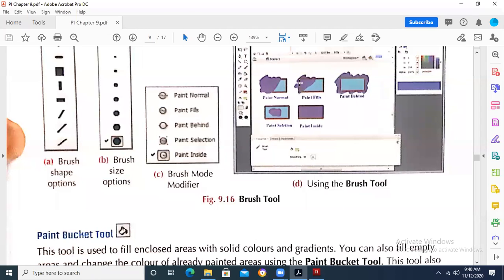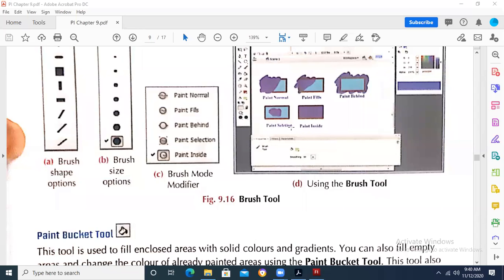Now you can see in the images given on this page: paint normal, paint fills, then paint behind will paint behind the object, means we did the paint, but the paint is not inside the rectangle, it is behind the rectangle.